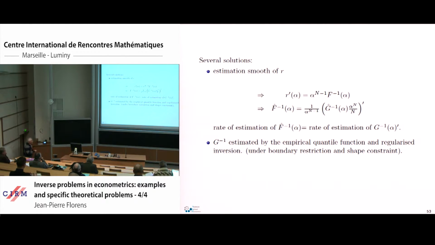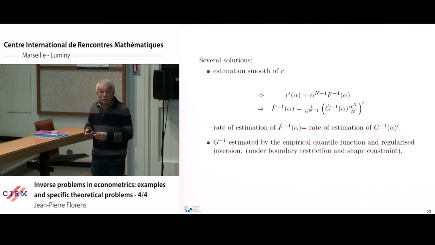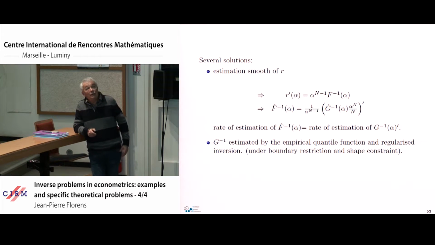So we can do another thing. Instead of smoothing the R and taking this expression here, we may estimate the g minus 1 by the empirical quantile function, and after use the Tikhonov regularization. So we have developed a lot of simulations in that case, but I will not present them. Apparently, even if it is very simple, this does not work well.